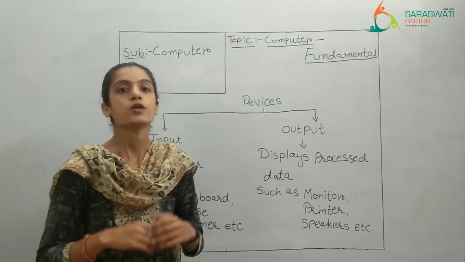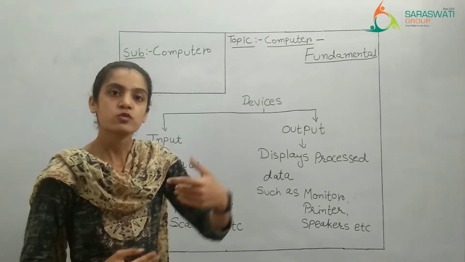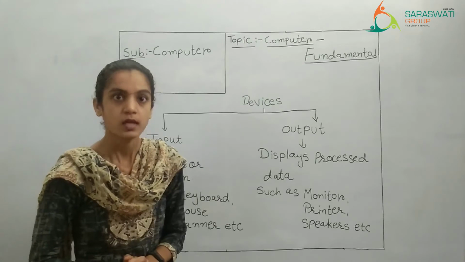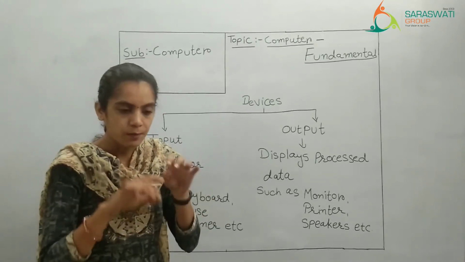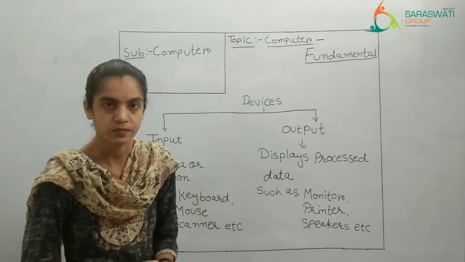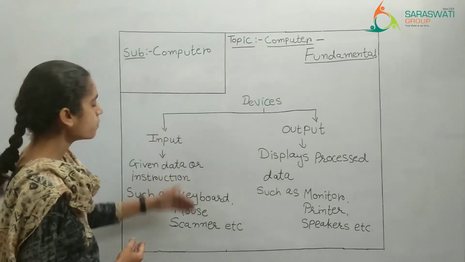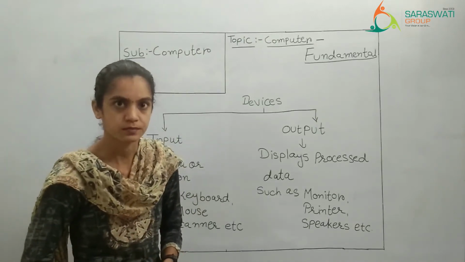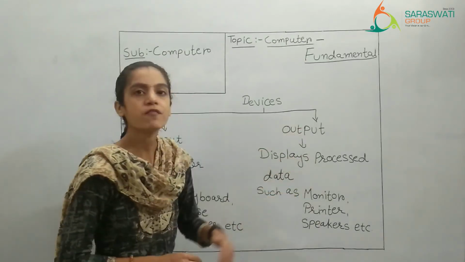Like if I want to type something, if I say to the computer, "You start typing," the computer will not start typing on its own. Instead we have to type with the help of a keyboard. Whatever we write with the help of the keyboard will be visible to us. So whatever instruction is given with the help of input devices, where can we see the result of it? In the output device.